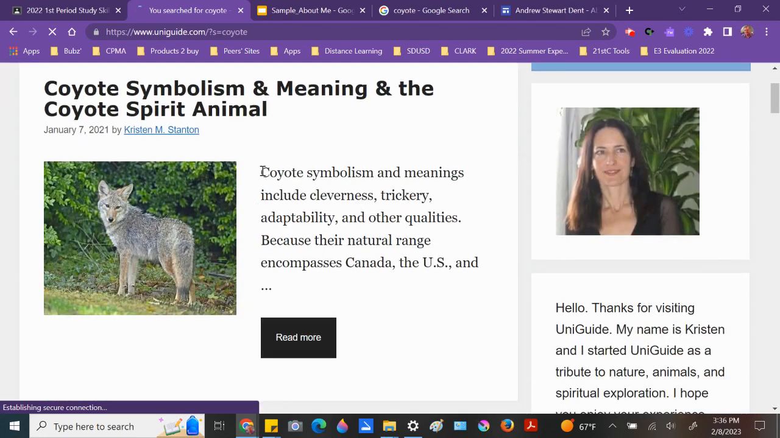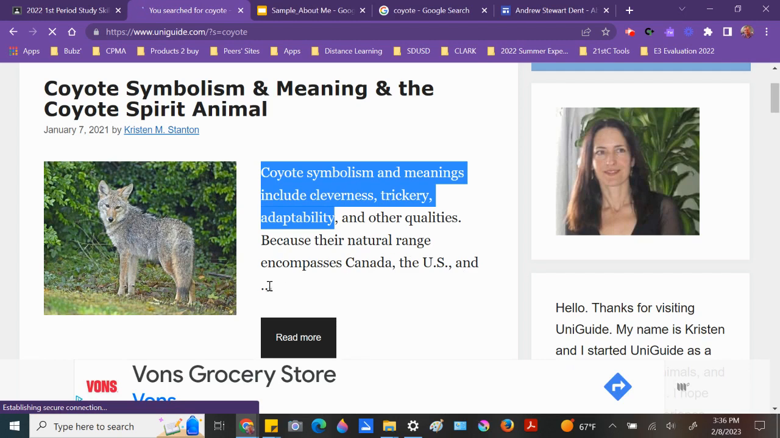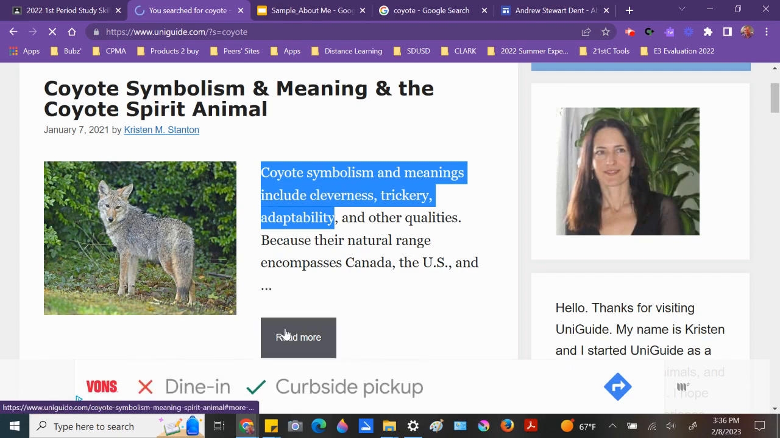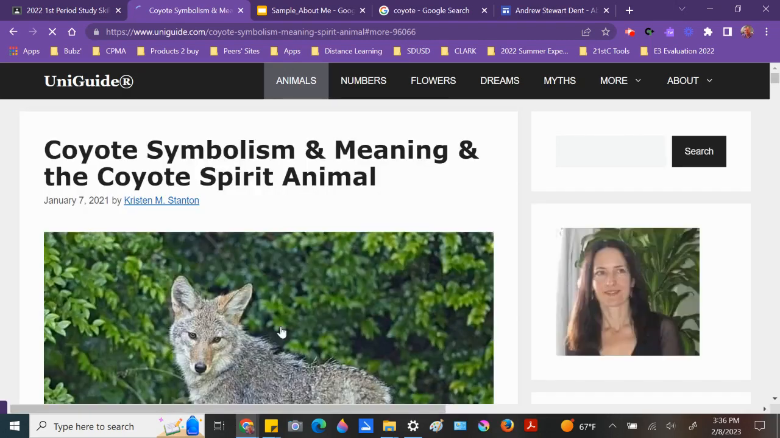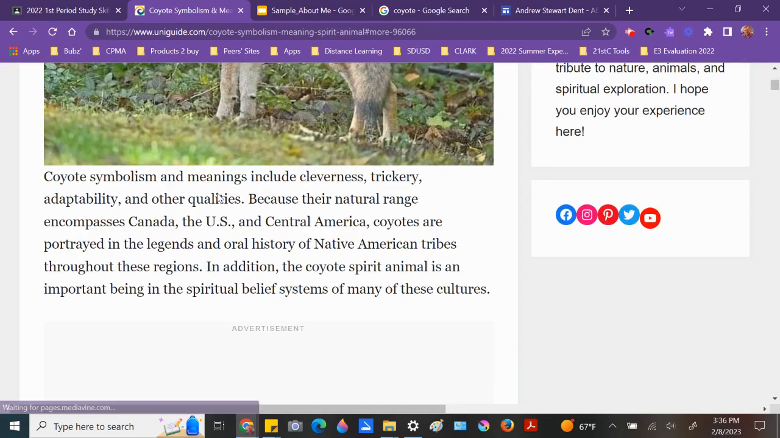I'm going to select this text here. Notice how it has three dots and the sentence ends right here. I'm going to click these three dots. Oh, wait a minute, read more. Sorry about that. Coyote symbolism and meaning. I'm only interested in this first paragraph.